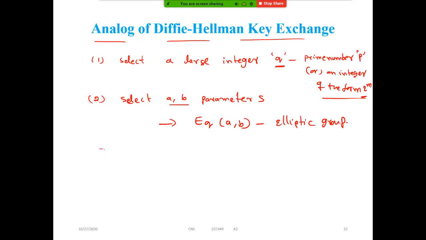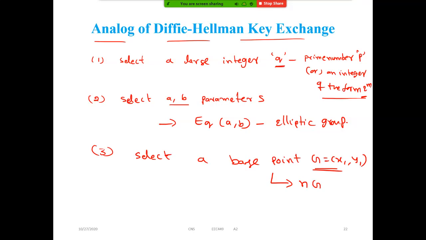Now one more thing, we need to select a base point. This is also important. The base point G, like x1 comma y1. So this G, q, and a comma b are the global elements. Now how can we choose this one? It should be n G equal to 0.